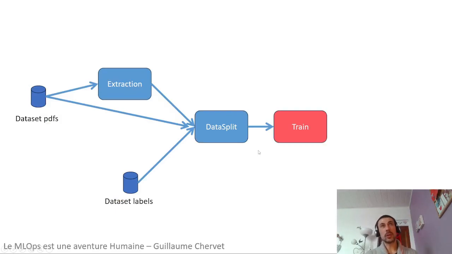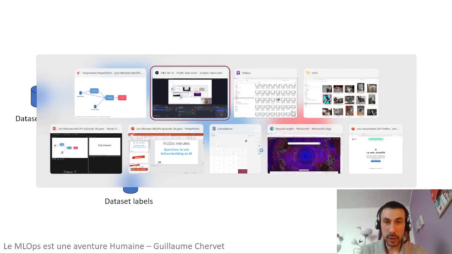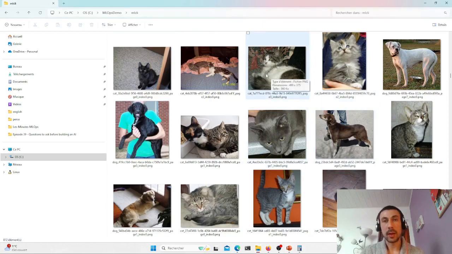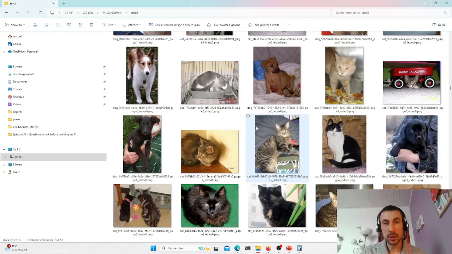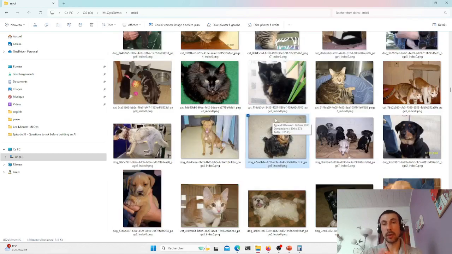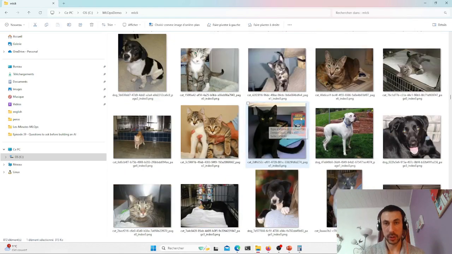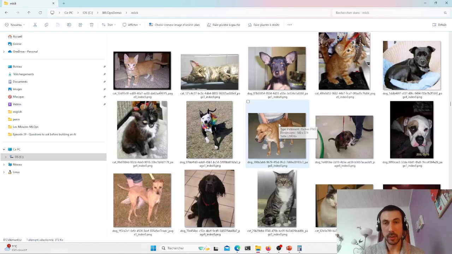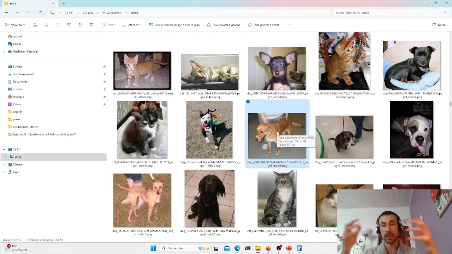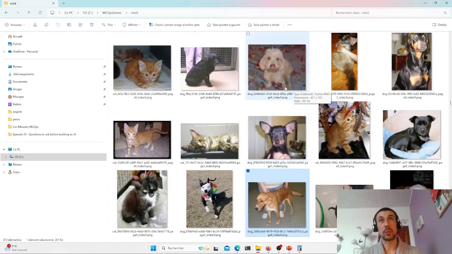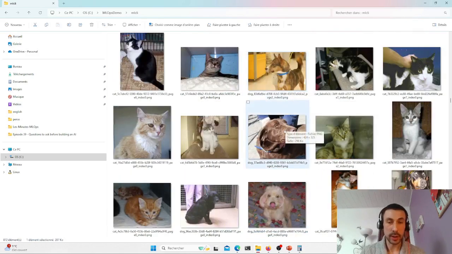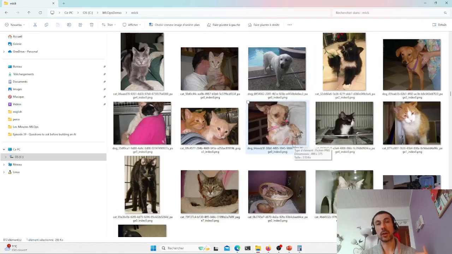Let's return to our project. We've now reached the training phase, and we're going to ask ourselves the question, which algorithm should we use? If we look at our documents, we realize that we have cats and dogs. We could try to do it in classic code, but we really have a number of cases which are unstructured images with an almost infinite number of cases as input. As a result, it's not suitable for simple machine learning. The code won't work. We're bound to fall into the deep learning category.